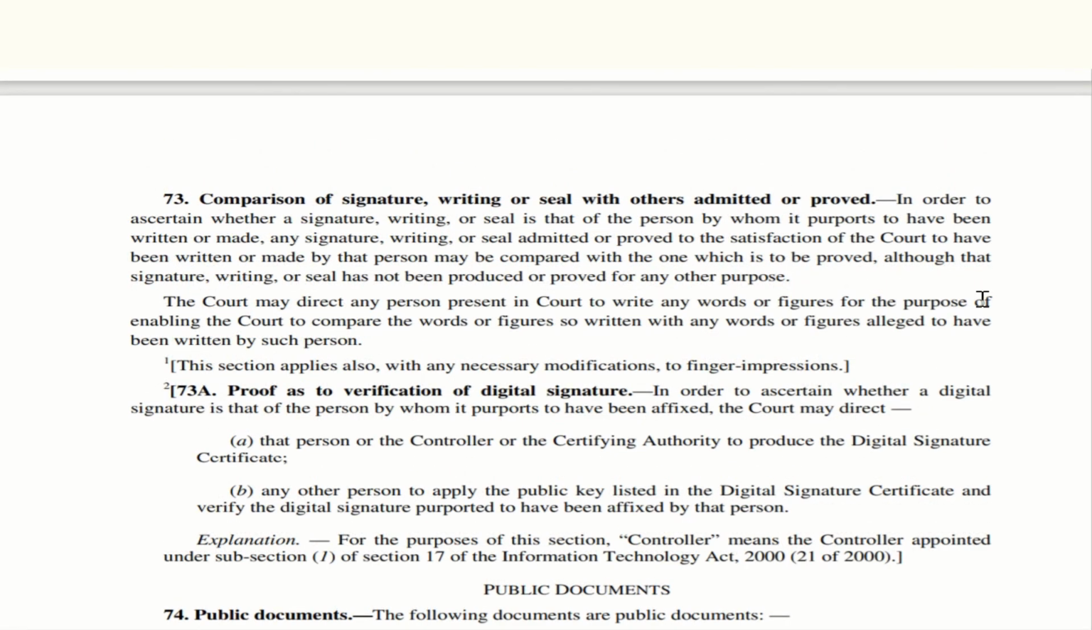B. So, if there is a public key which is given in the digital signature certificate, the court may ask one person to come and apply this public key and verify the digital signature which has been affixed by that person. They are given an explanation. For the purposes of this section, controller means the controller appointed under subsection 1 of section 17 of the Information Technology Act 2000. So please remember the section 17 subclause 1 of Information Technology Act. Controller is defined in this particular section.